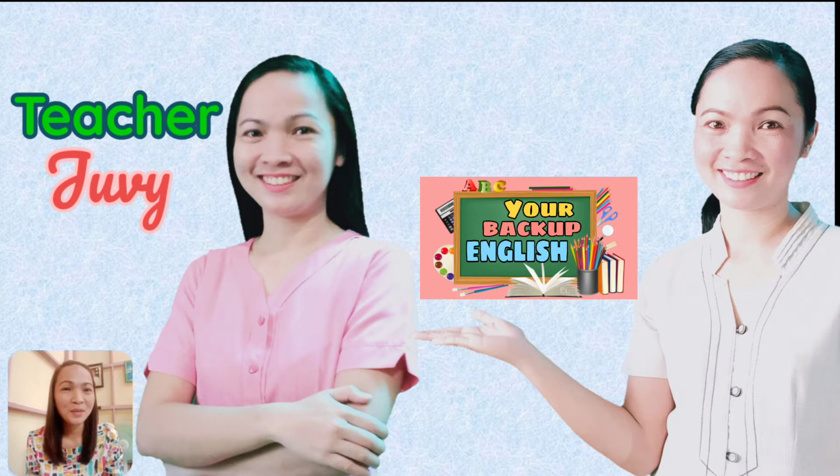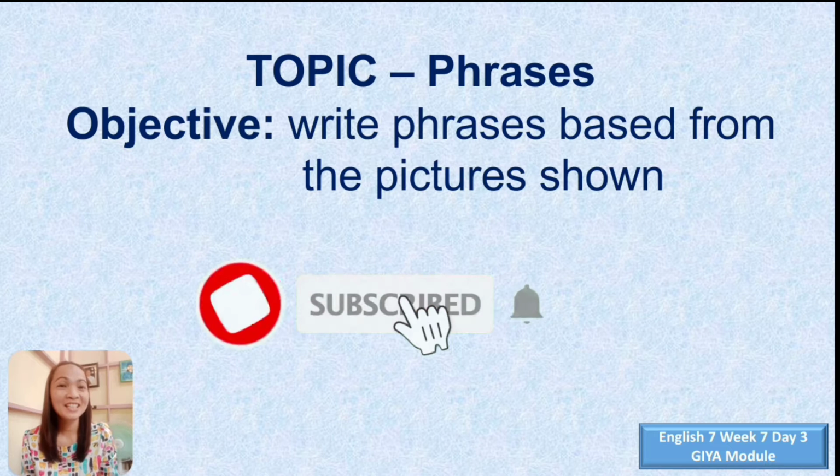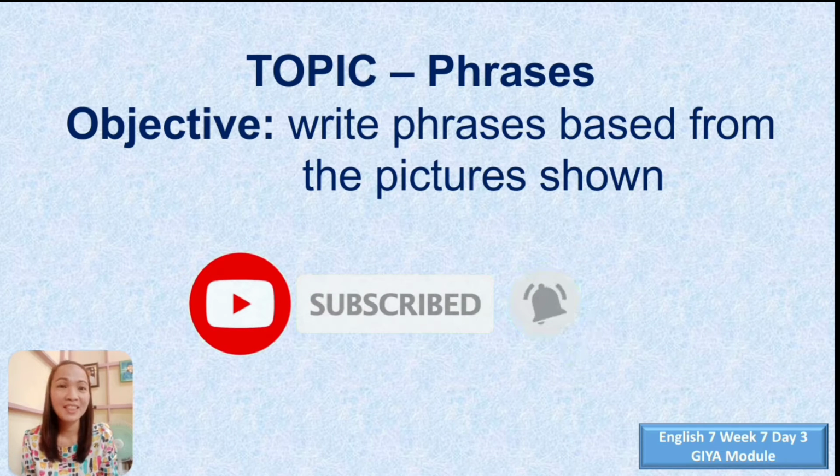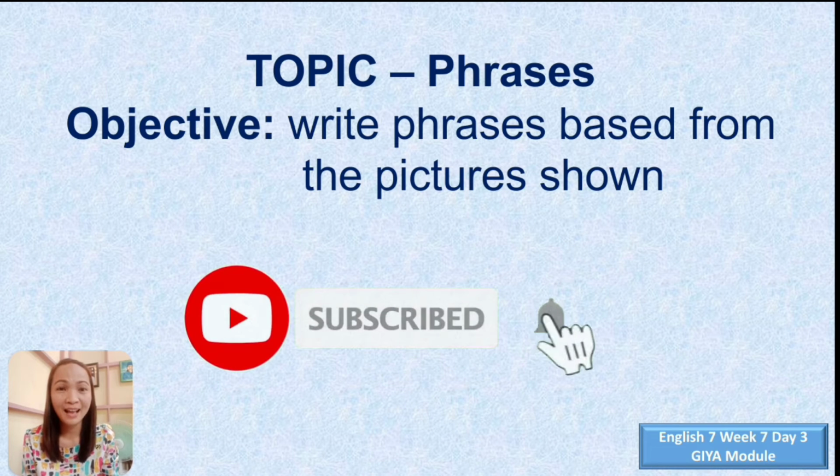So for today's topic, we're going to have phrases. And for our objective, let us together write phrases based from the pictures shown, or the pictures that we are going to have while we will be discussing this topic.